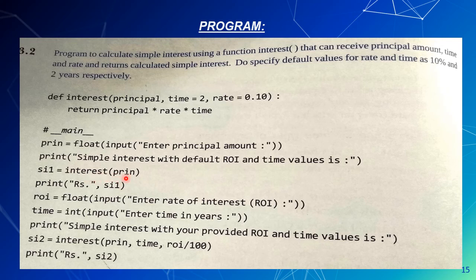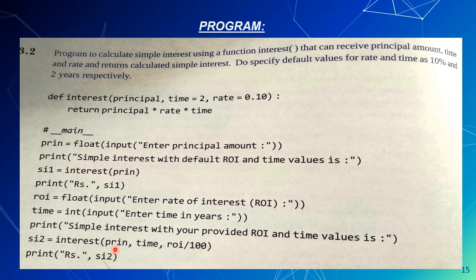So 2000 will be assigned to principal. Then second, we have omitted time and rate here, so time and rate values will be taken from the default values. Next time, we have taken rate of interest and time from the user, and we are invoking the same function interest with three parameters: principal, time, rate of interest.